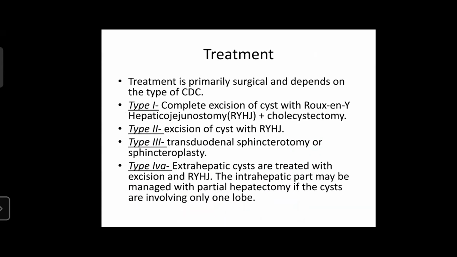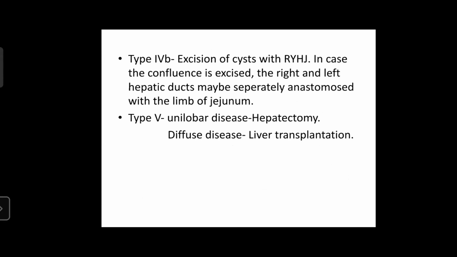In type 4A, the extrahepatic cysts are treated with excision and Roux-en-Y HJ, and the intrahepatic part may be managed with a partial hepatectomy if the cysts are involved in only one lobe. For type 4B cyst, excision of the cyst with Roux-en-Y HJ has to be done. In case the confluence is excised, the right and left hepatic ducts may be separately anastomosed with the limb of jejunum. For a type 5 disease, Caroli's disease, involving only one lobe of liver, a hepatectomy can be done. But in case of diffuse disease, liver transplantation is the only option.